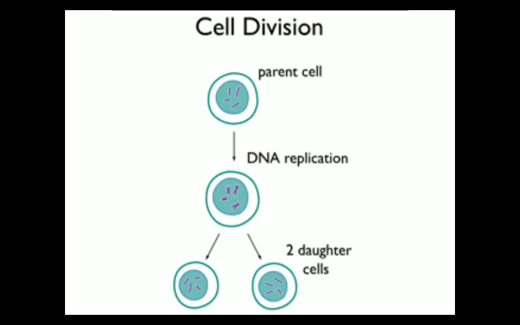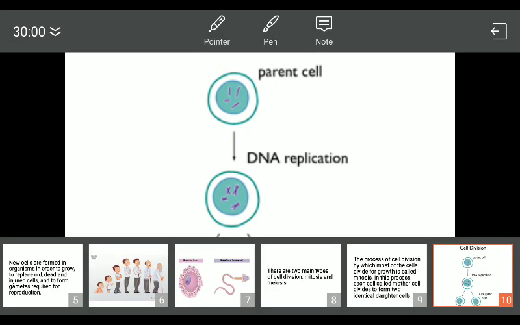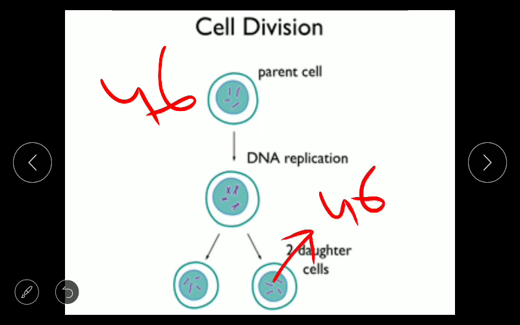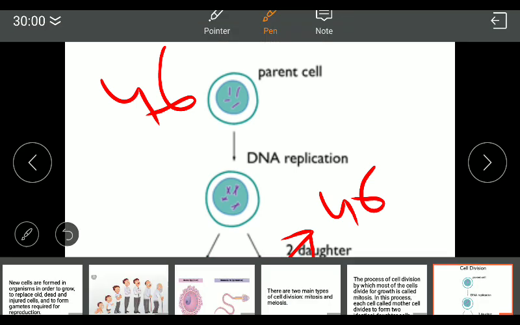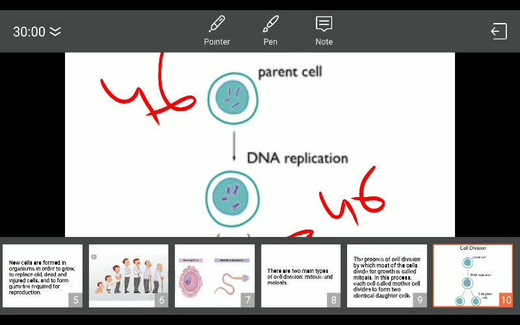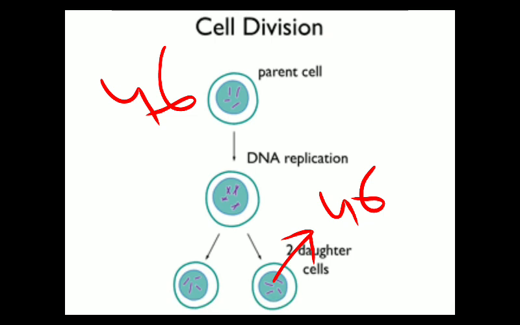Suppose that the number of chromosomes present in the parent cell is 46. Then how many chromosomes will be present in the daughter cell? So these daughter cells will also possess 46 chromosomes. So this is the beauty of that process of mitosis.